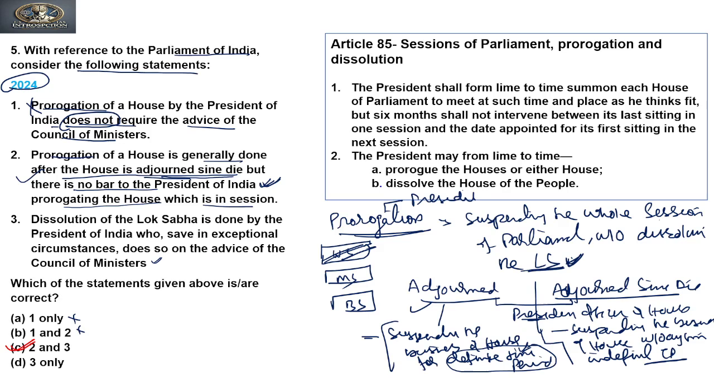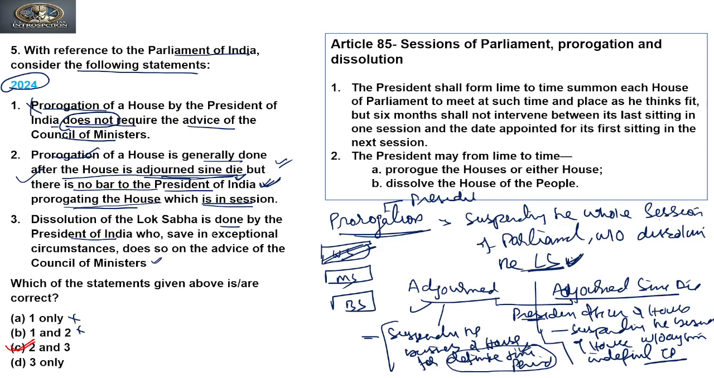So generally the prorogation by the president is done when the adjournment sine die is done and the house is not often summoned. So the president can call for the prorogation, but it is not binding. It can also be done without the adjournment sine die of the house being called for. Clear?